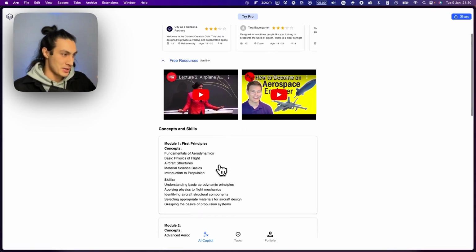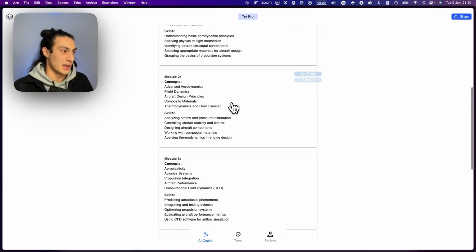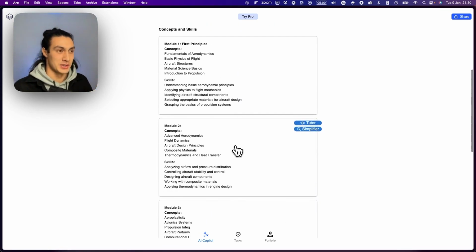And right here is a list of the core concepts and skills broken down into a 5-module curriculum, starting from first principles and then getting into more complex subjects. And so this is already a great touch point for teachers and learners to say, hey, what do you know? What don't you know? So that's our pathway generator.